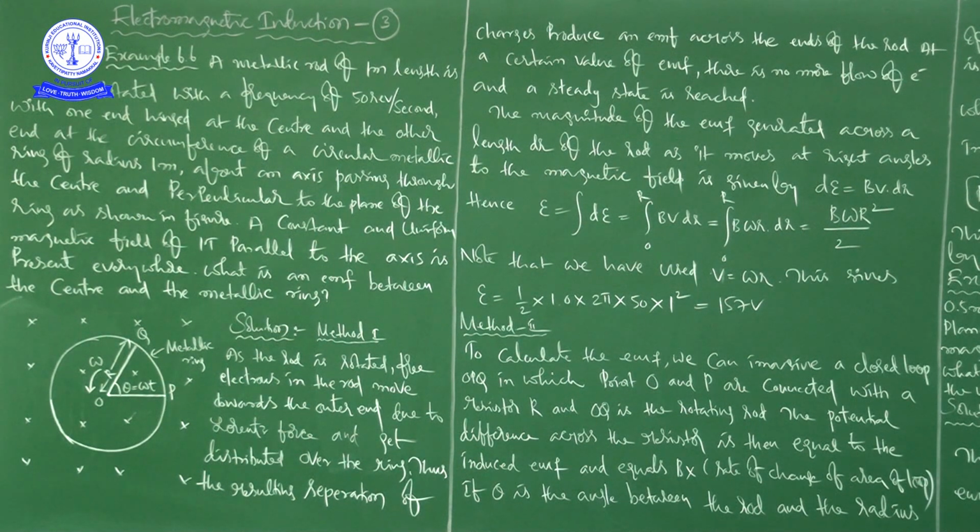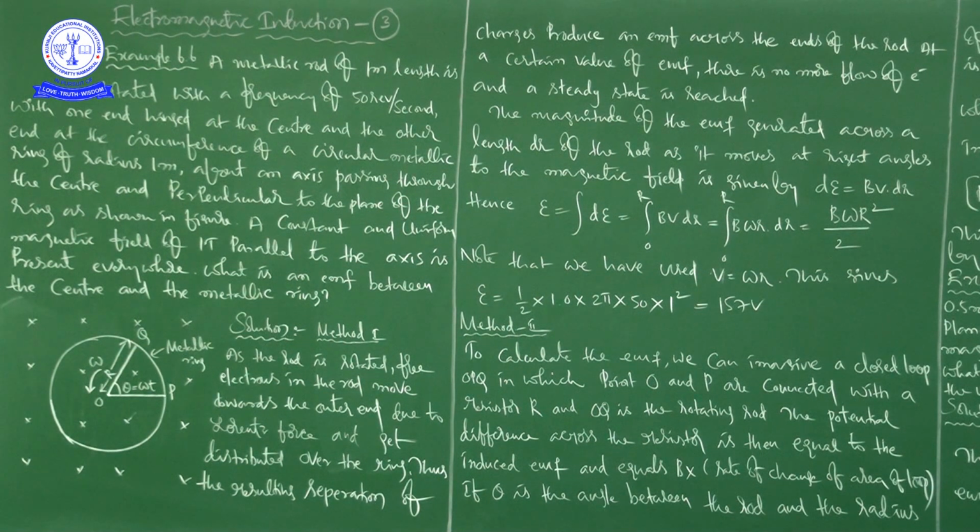So he is saying the position of the rod, but anyhow, a metallic rod of 1 meter length is rotated with a frequency of 50 revolutions per second, with one end hinged at the center. First I request you to understand the problem. Here he is talking about a metallic rod.